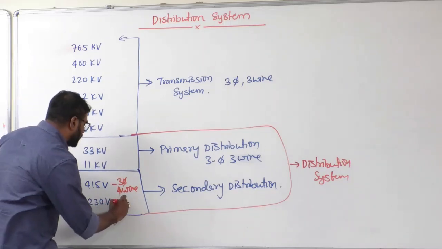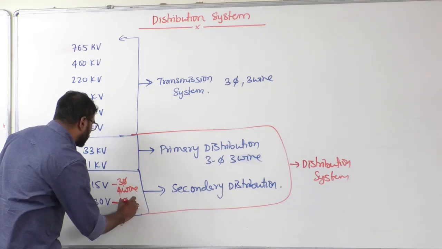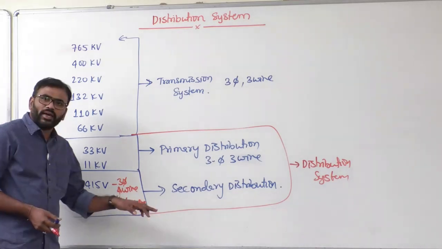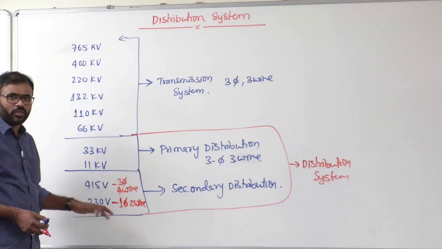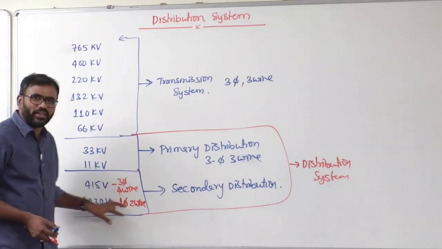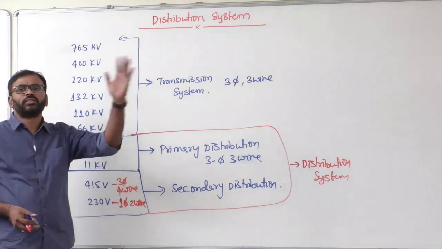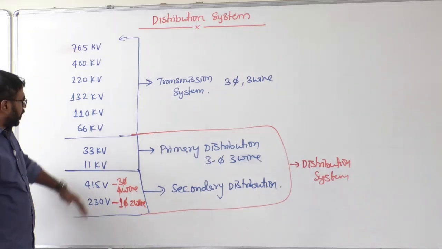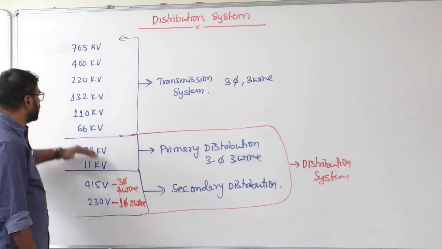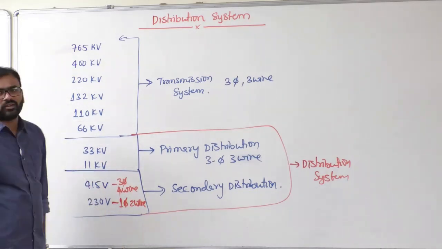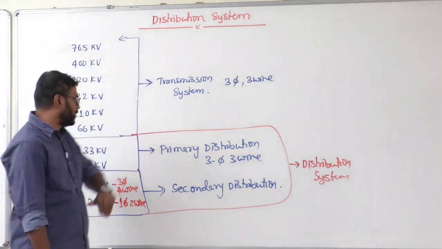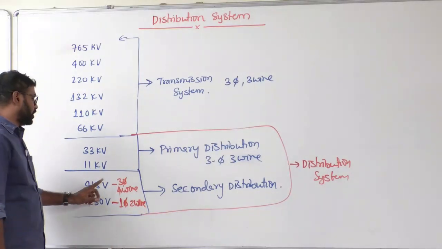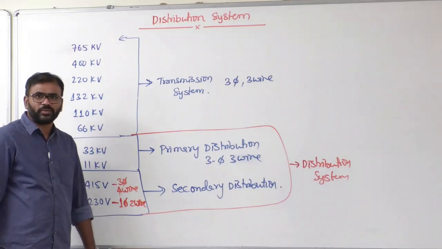Now 230 volts is a single phase 2-wire supply. That means one of the R, Y or B phase wires is taken, and a neutral wire is taken, through which single phase consumers are connected. Again, 33 kV and below is the distribution system, and 66 kV and above is the transmission system. The complete transmission is 3-phase 3-wire, and complete primary distribution is also 3-phase 3-wire. But in secondary distribution, 3-phase 4-wire and single phase 2-wire are there.